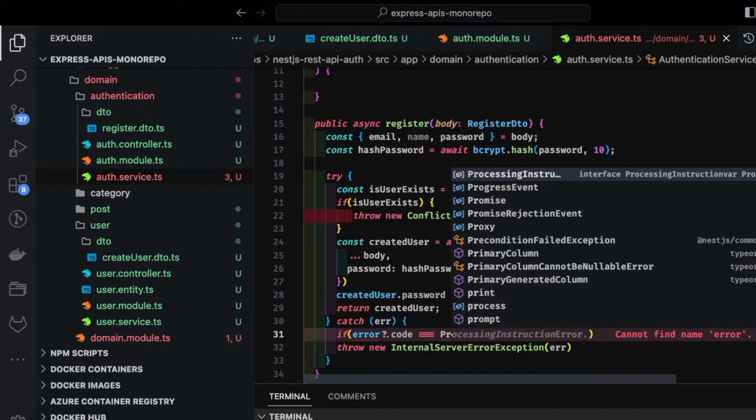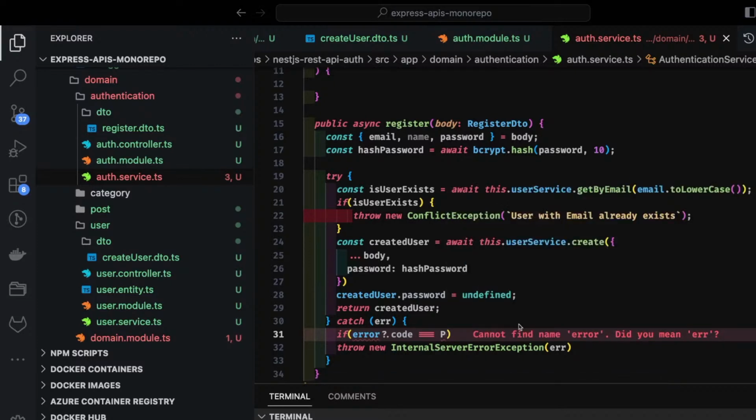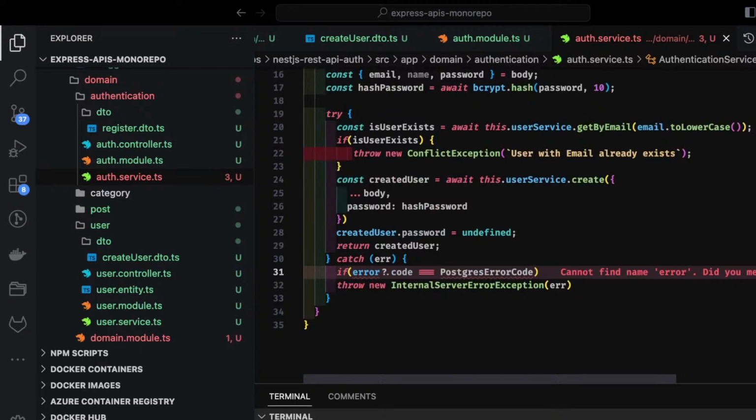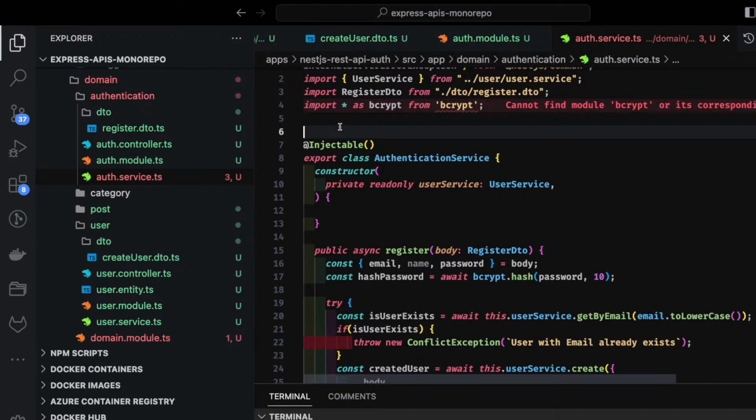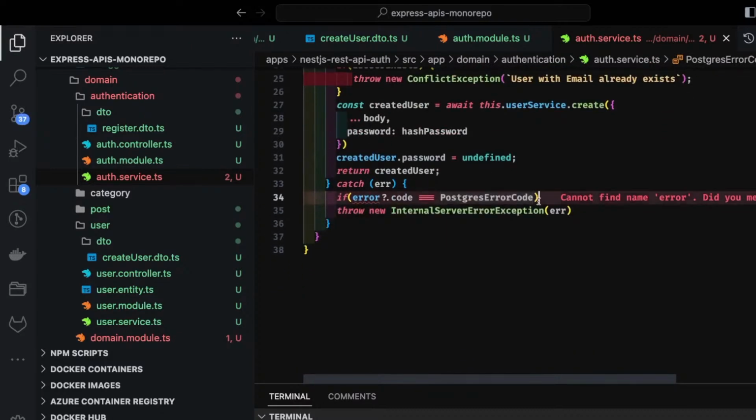Postgres error code dot unique violation or something like that. I am not able to recall it. If it is there, can we import it? Postgres error codes, that is coming from some library, or we can create custom error codes. So there is a unique violation error code, a specific error code is returned, Postgres error code dot unique violation.